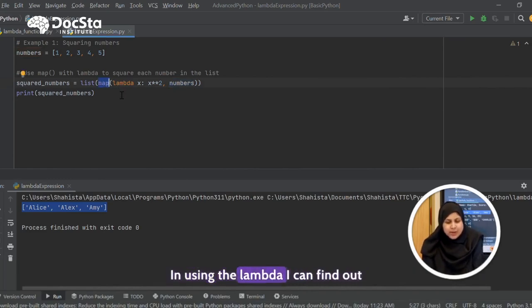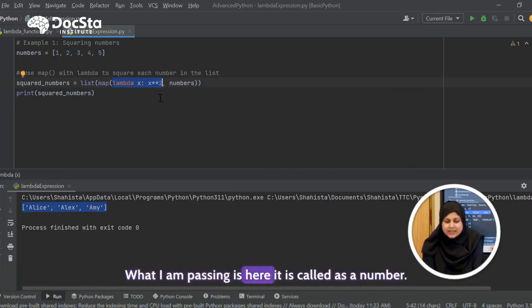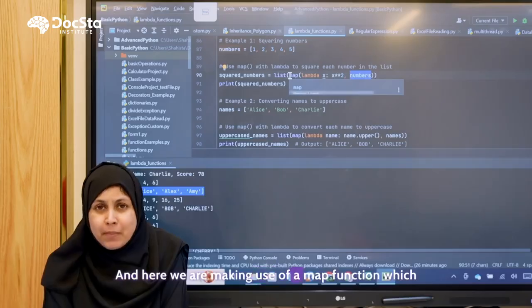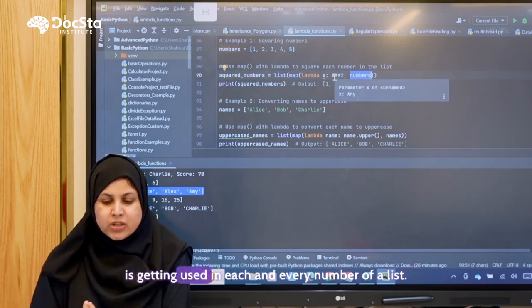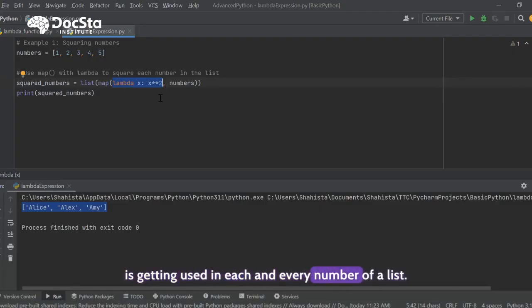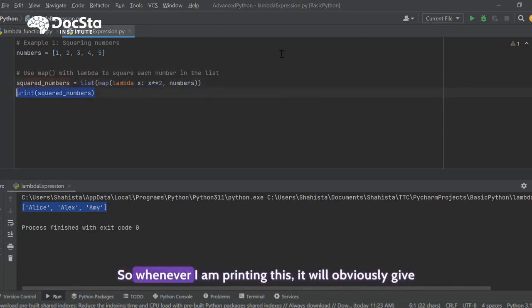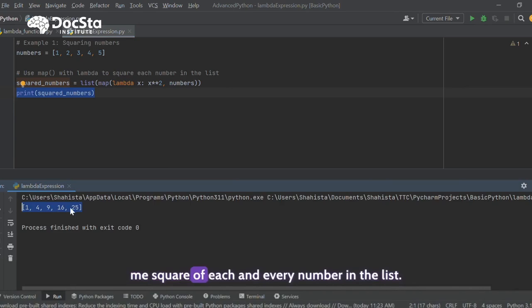Using lambda, I can find the square of a number, and the list I am passing is here, called numbers, and here we are using a map function which is applied to each and every number of the list. So whenever I print this, it will obviously give me the square of each and every number in the list.